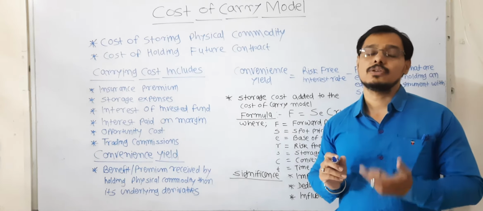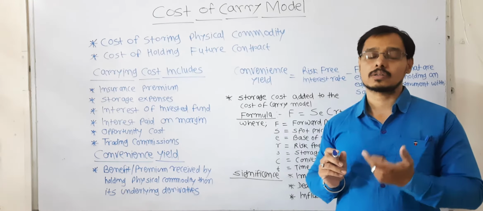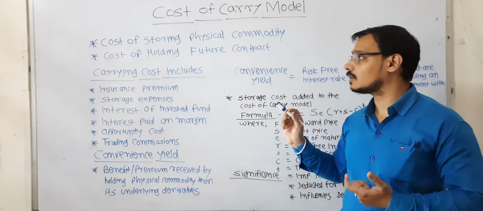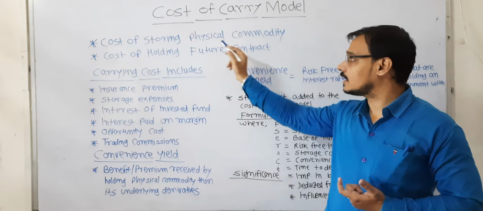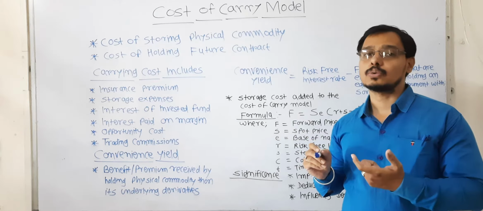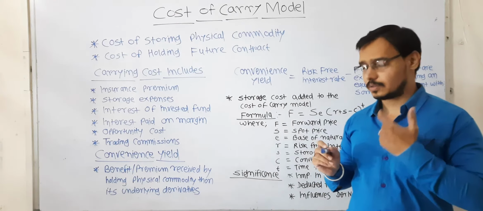So this will be your storage cost for buying the particular future contract. So both physical and intangible assets are subject to the storage cost.